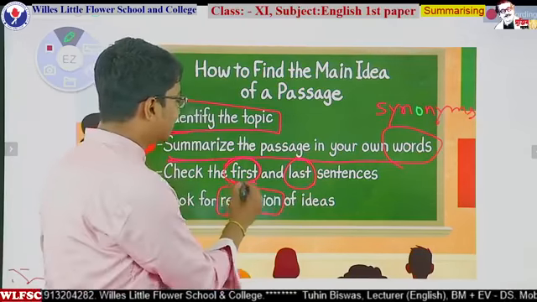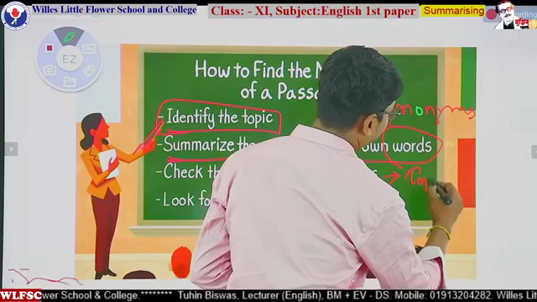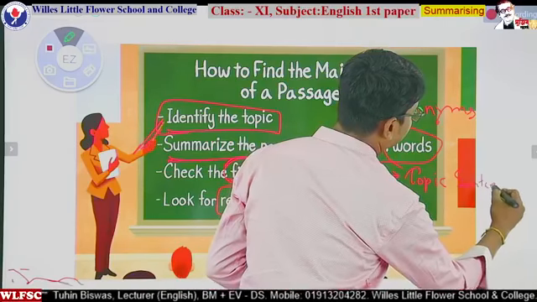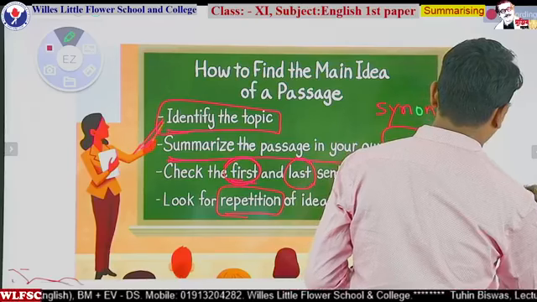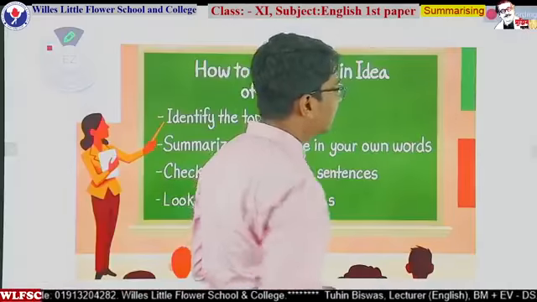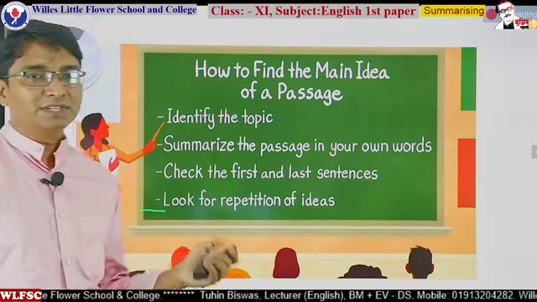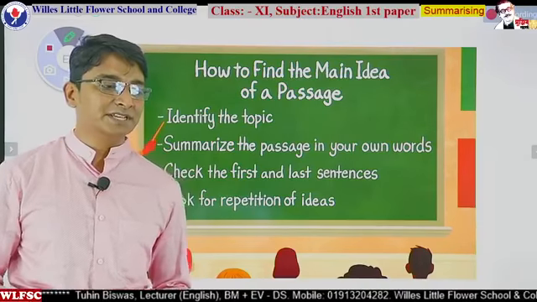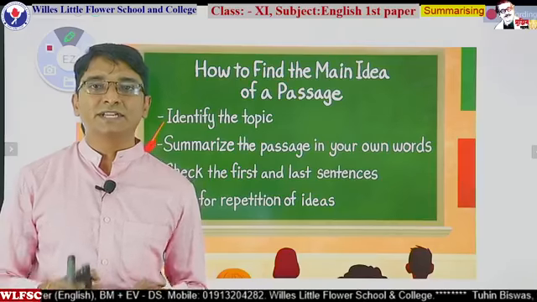So if you check the first sentence and the last sentence, you will find a topic sentence. So a topic sentence always contains the main idea, and look for the repetition of the word. So if you follow these steps, these criteria, then it will be easier for any students to have a good score in summarizing. And a summary contains 1 paragraph only.